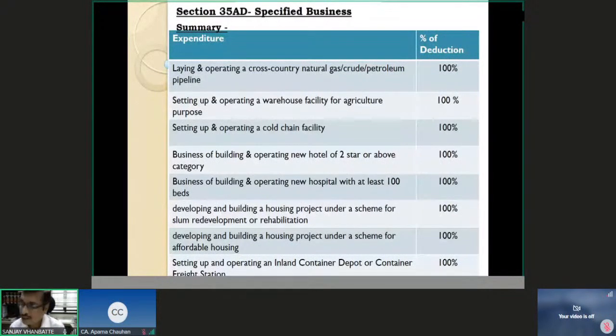Now, is the deduction available to you for terminal depreciation? The answer is yes, provided you satisfy the condition that this terminal depreciation is actually written off in the books. So you have to write off this asset balance of 15,000 rupees in your books. So you will be entitled to this terminal depreciation in the computation, provided you satisfy all these 2-3 conditions.